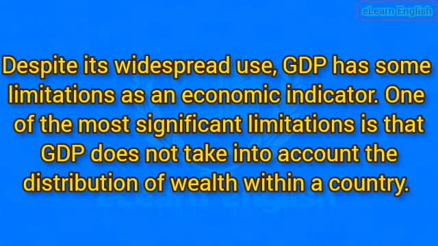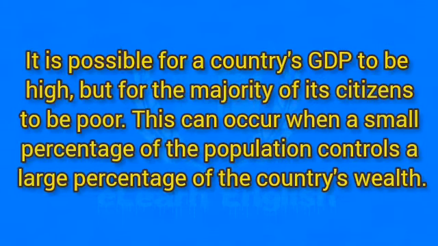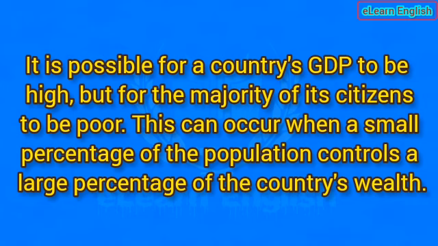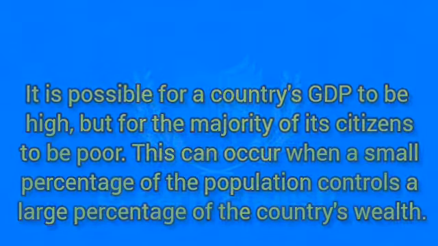Despite its widespread use, GDP has some limitations as an economic indicator. One of the most significant limitations is that GDP does not take into account the distribution of wealth within a country. It is possible for a country's GDP to be high, but for the majority of its citizens to be poor. This can occur when a small percentage of the population controls a large percentage of the country's wealth.